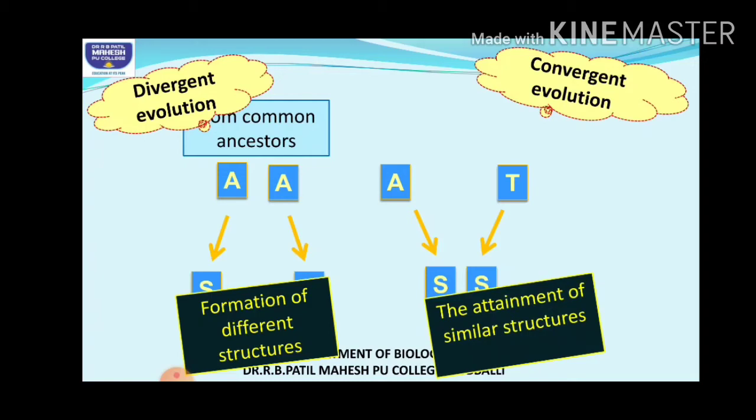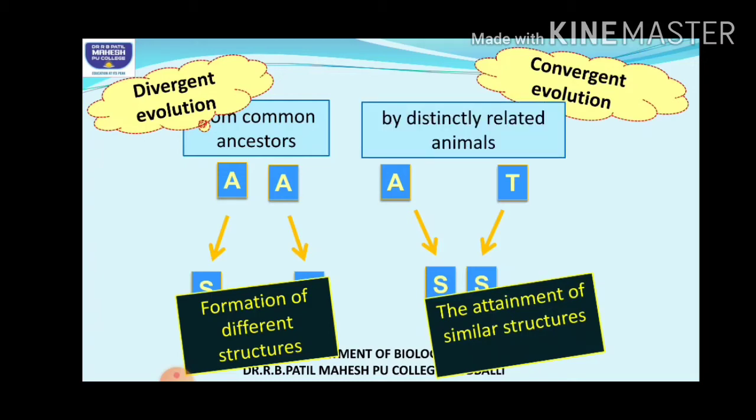So this shows that they are unrelated organisms, but because of the common habitat and common behavior, they have attained the same structures.